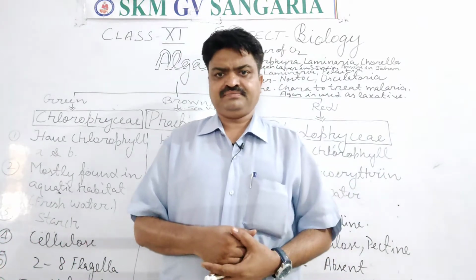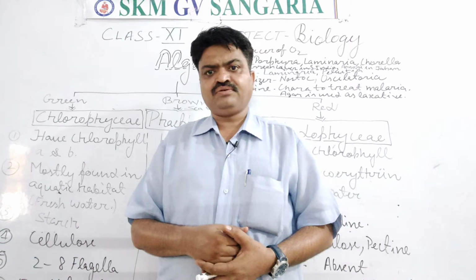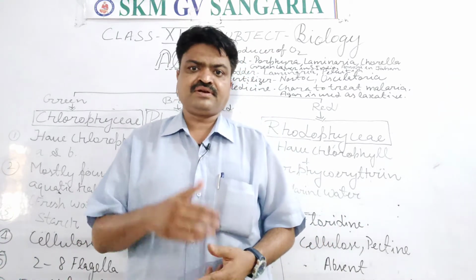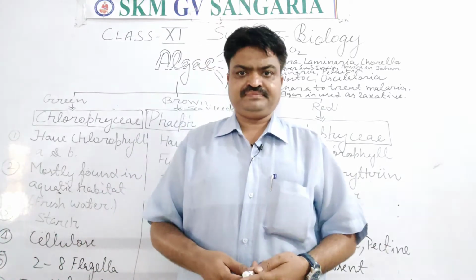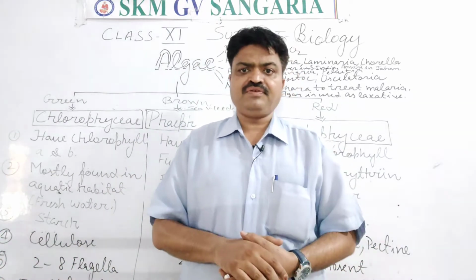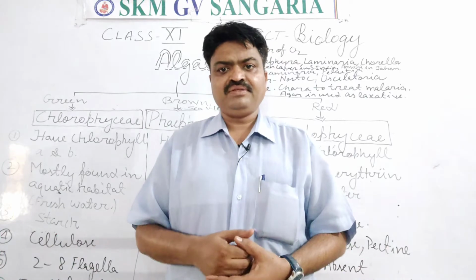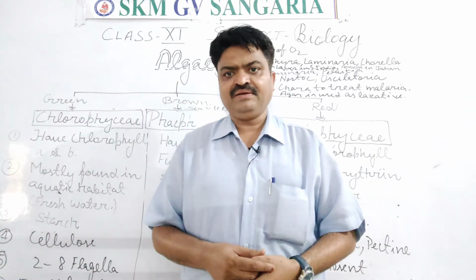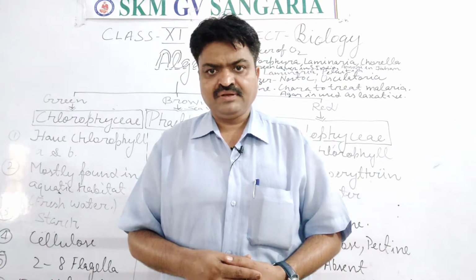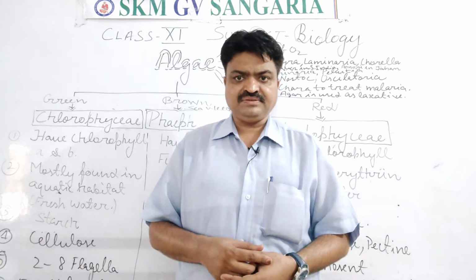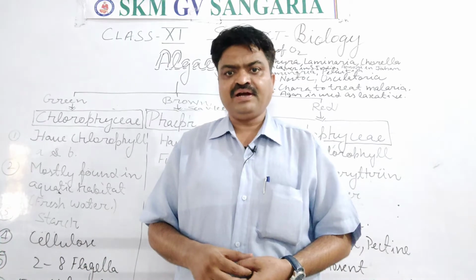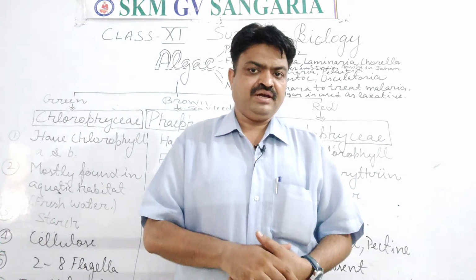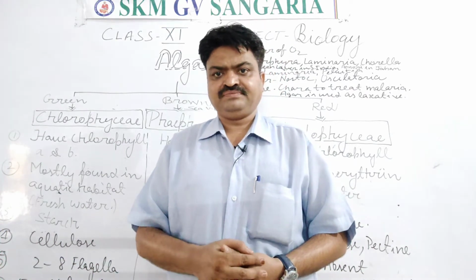The green color is due to the presence of the pigments chlorophyll A and B. These green algae are known as chlorophyceae.